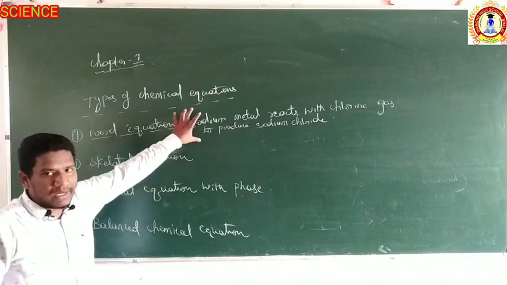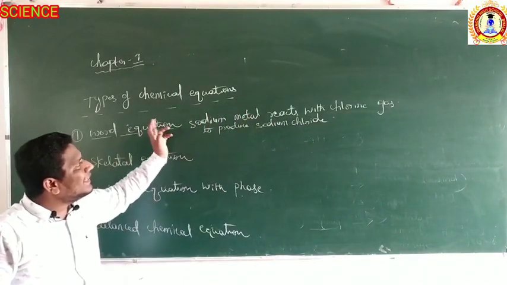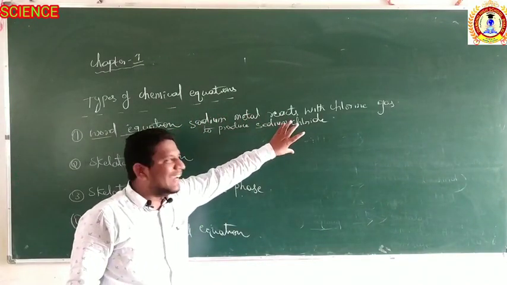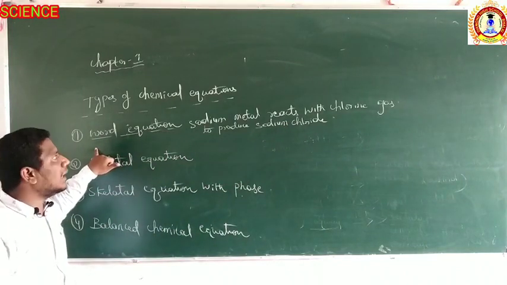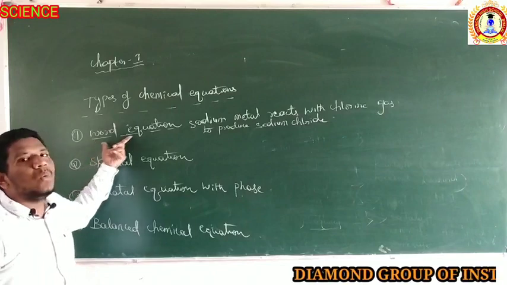It is a chemical reaction, but the chemical reaction is represented in terms of words. So like that, such chemical equations are known as word equations.